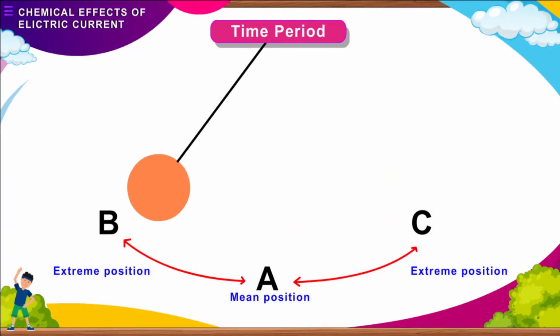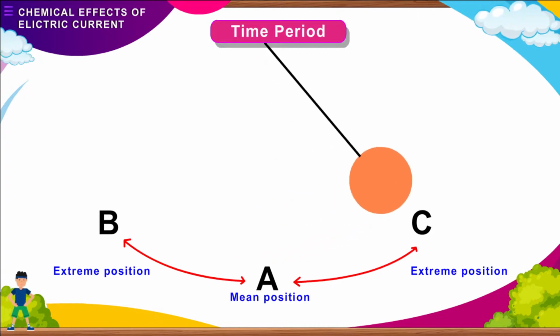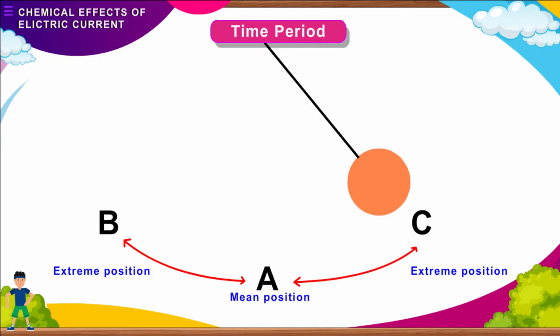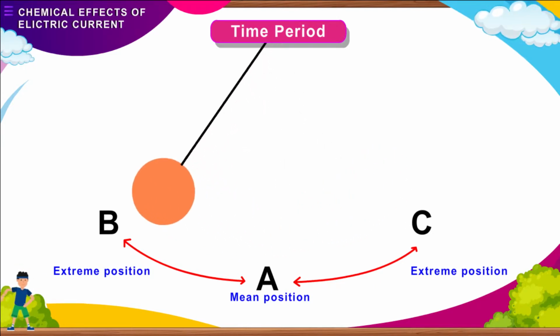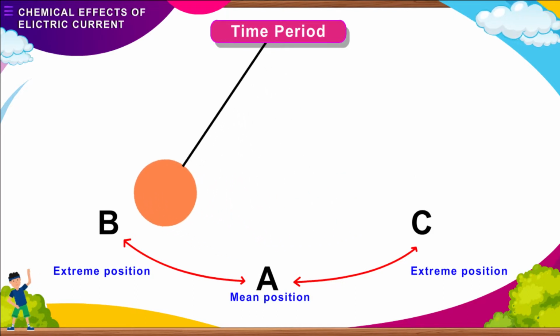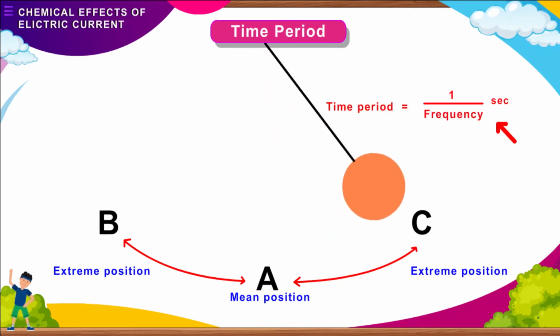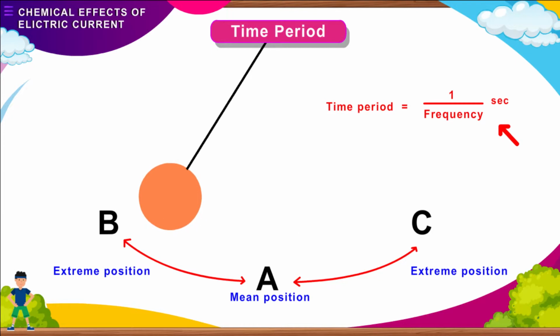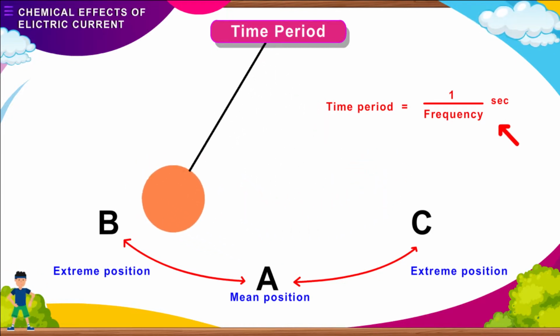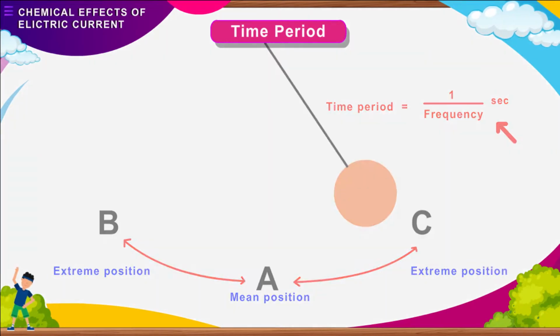Time period. Time period refers to the time taken by the pendulum for one complete oscillation. It remains the same as long as the length of the pendulum does not change. Time period is equal to 1 upon frequency. Time period is measured in terms of seconds.